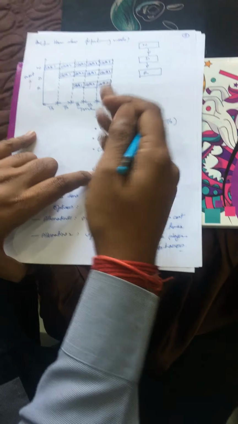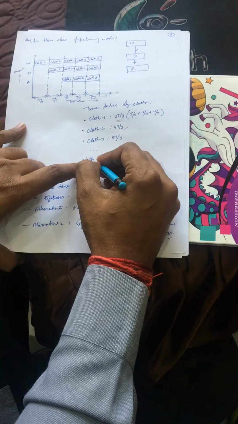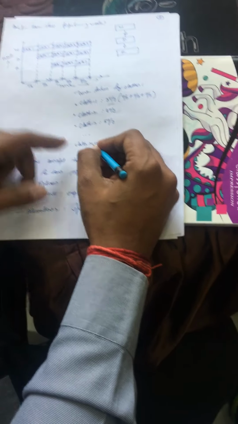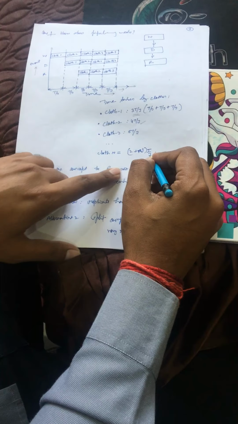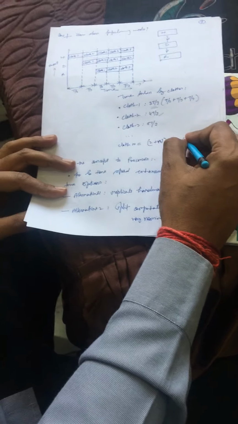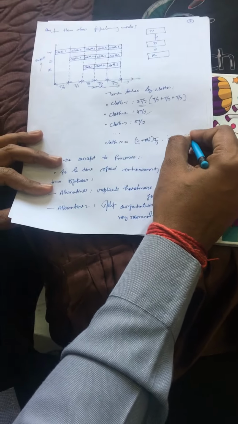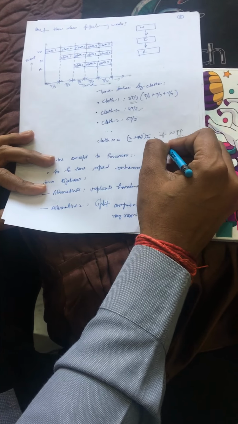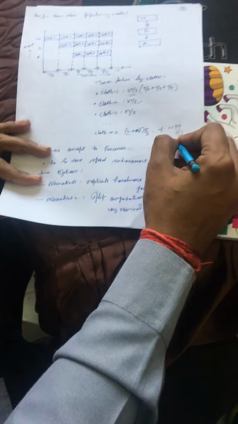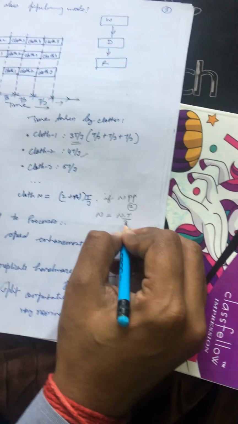And if I go with the same operation up to the cloth n, this becomes (2 plus n) into T/3. And if n is very large, we can neglect the factor 2. So ultimately n cloths can be washed in the time given as nT/3.